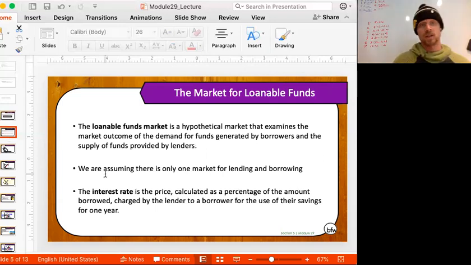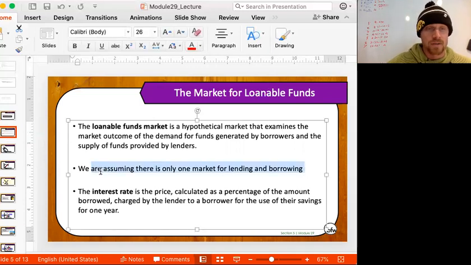So we're going to build this loanable funds market. It is a hypothetical market that examines the market outcome of the demand for funds generated by borrowers and the supply of funds provided by lenders. Their interaction will also help us determine the interest rate. If you remember in the other practice lecture I posted, the money market also determines the interest rate. So these two things play along together. In this model, we assume that there is only one market for lending and borrowing.